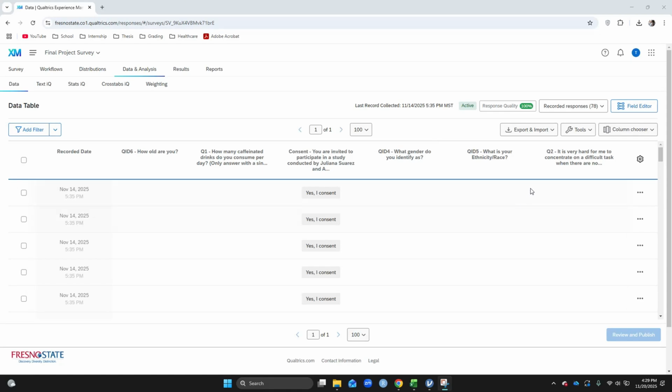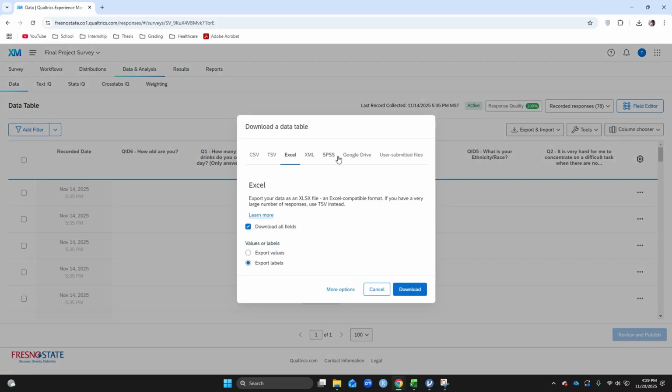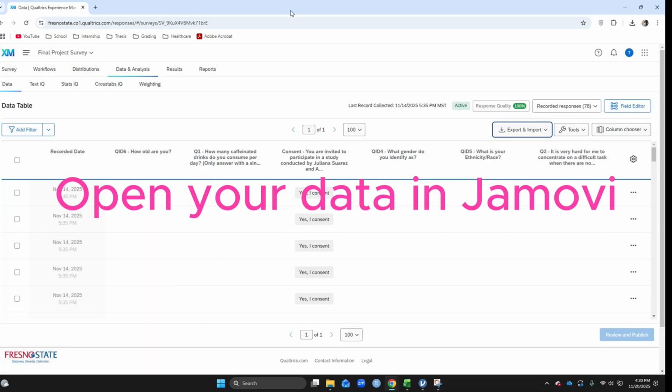I'm going to show you guys how to clean and analyze your data in Jamovi. So of course you want to save it, export. You're going to want to save it as SPSS or randomized for your conditions. You're going to select export viewing data order for randomized surveys and then download it. My survey did not have that.